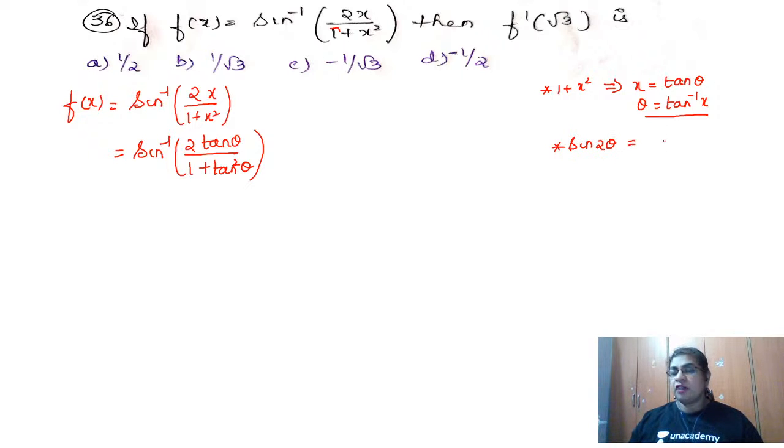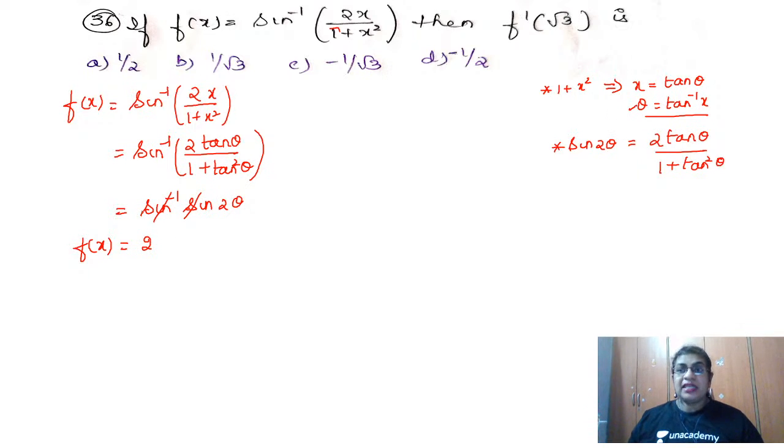So f of x is sin inverse of sin 2 theta. Sin and sin inverse cancel, so f of x is equal to 2 theta. Theta is tan inverse of x. Now you have reached the simplified form of f of x.